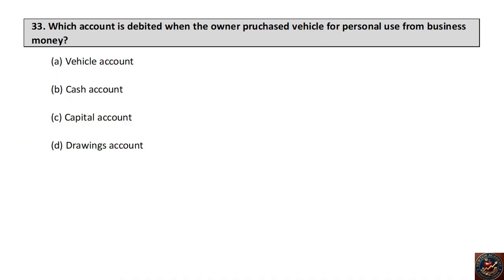Which account is debited when the owner purchased a vehicle for personal use from business money? Vehicle account, cash account, capital account, drawings account. The right answer is drawings account.